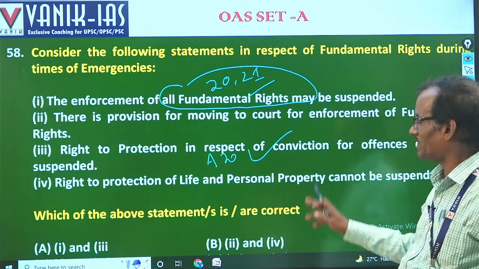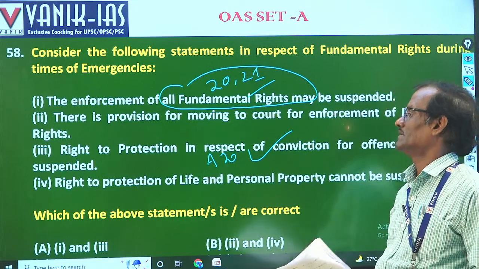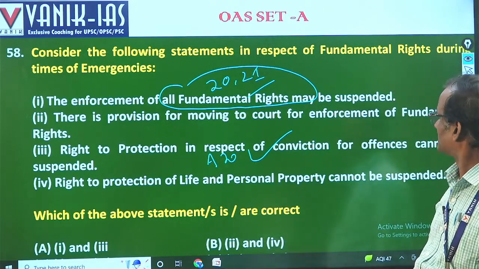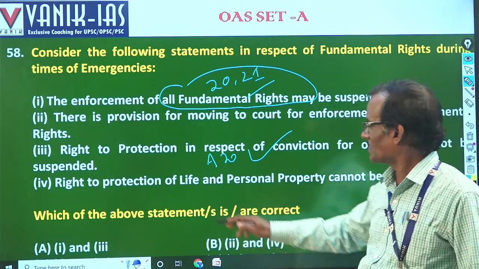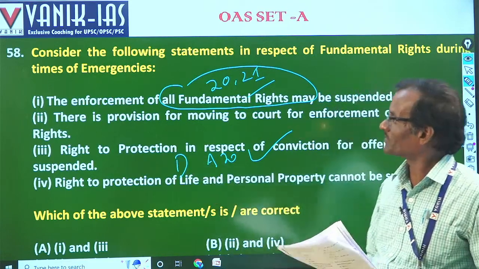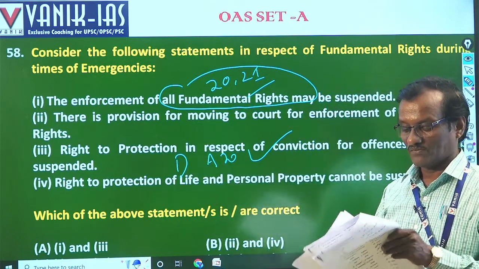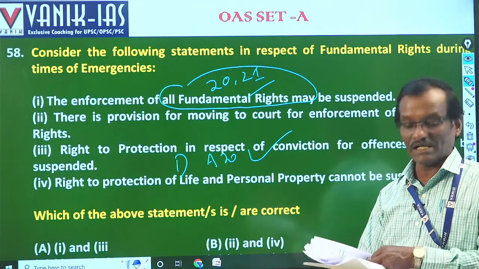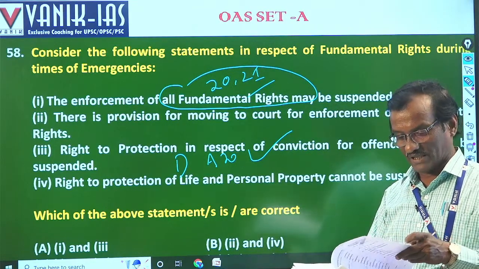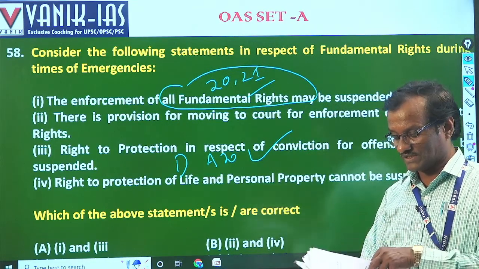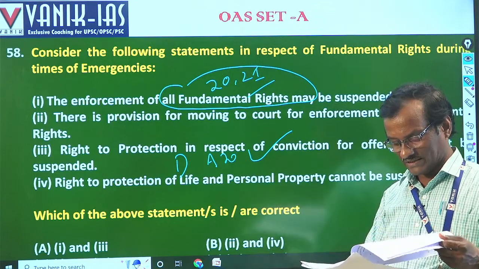So both 3 and 4 are right. 3 and 4 are right in this context. So the option will be D. Option will be D. 58 option will be D. Please check it.